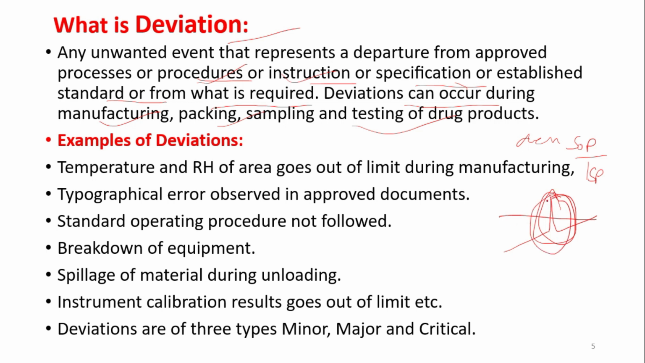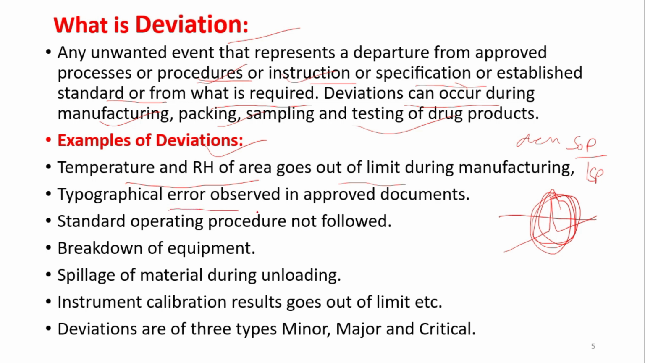So this is a very big issue in the pharmaceutical industry. We cannot just compromise with deviations. This needs to be investigated properly and this needs to be solved properly. So examples of deviations: temperature and RH of the area go out of limit, right?